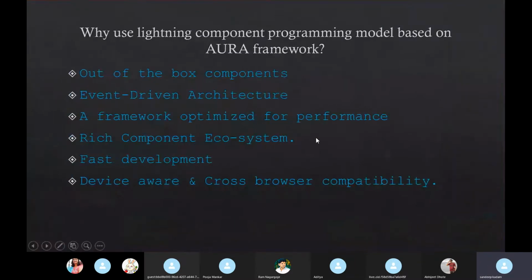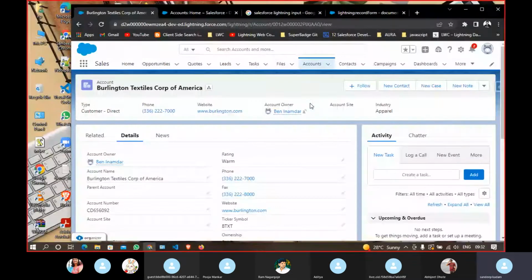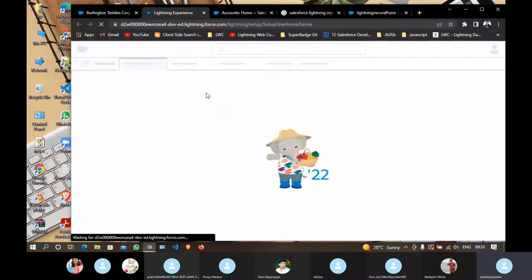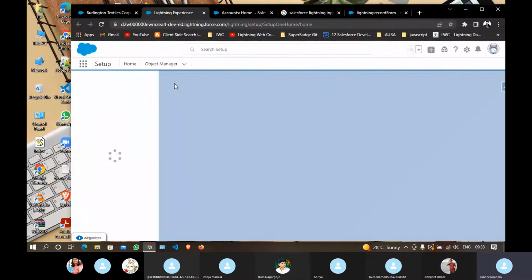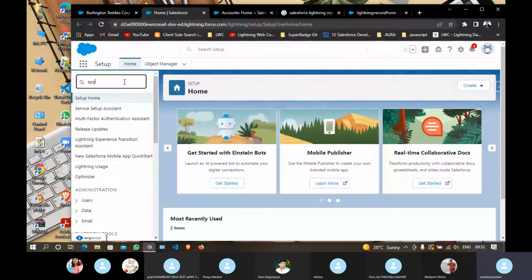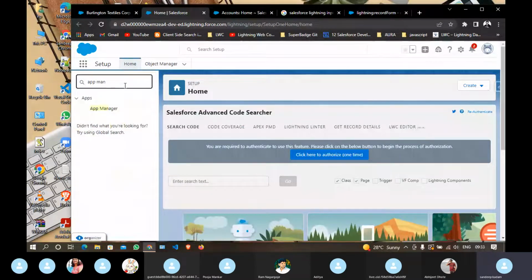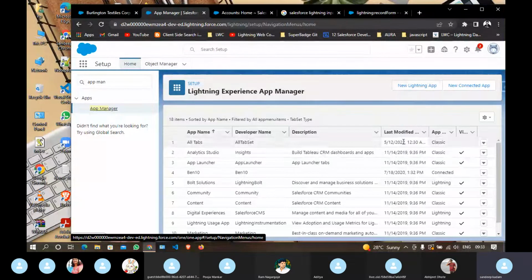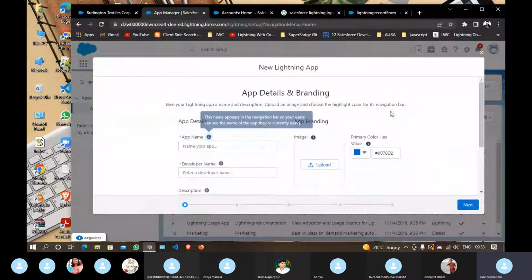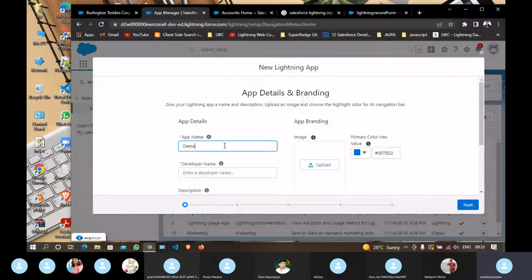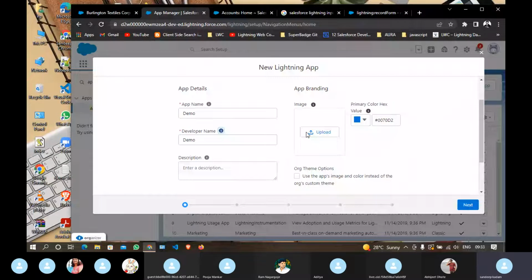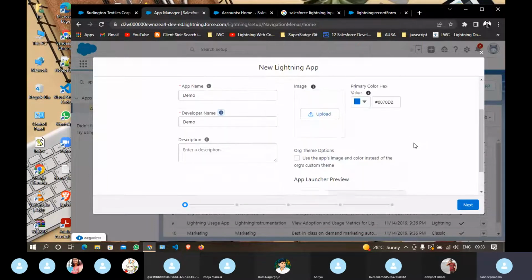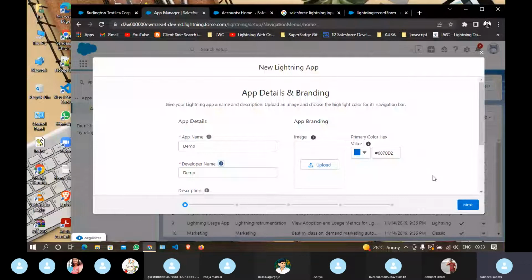Device aware and cross browser compatibility. Device aware means, whenever you develop any application, let me develop one application here. If I go to Setup, App Manager, and click on New App, let's say demo, here you can configure and upload. You must be aware of this from your admin lectures, you must have attended this.